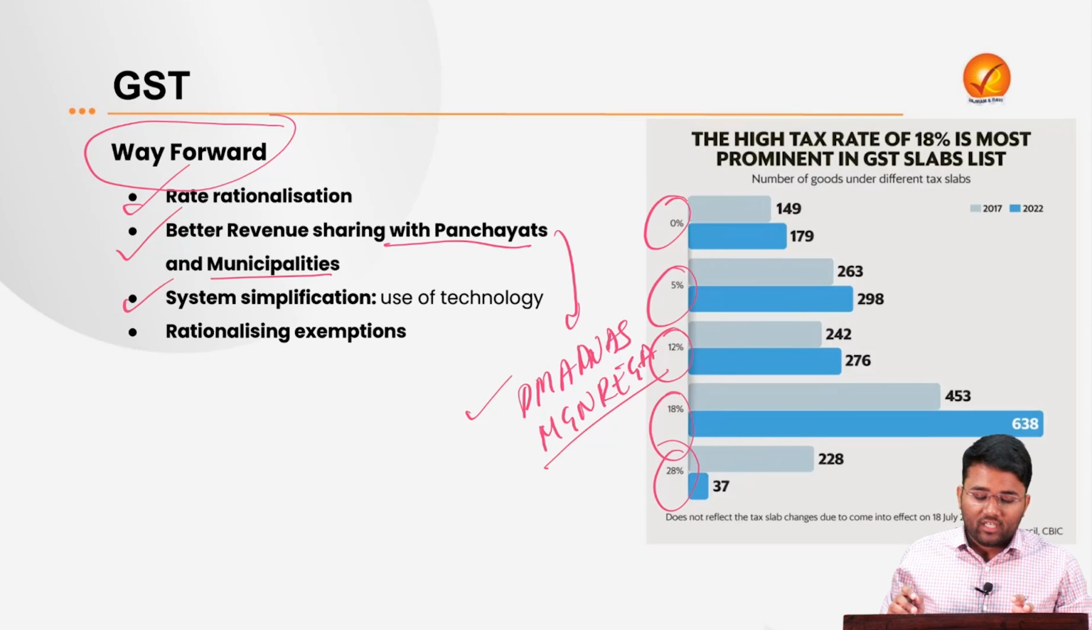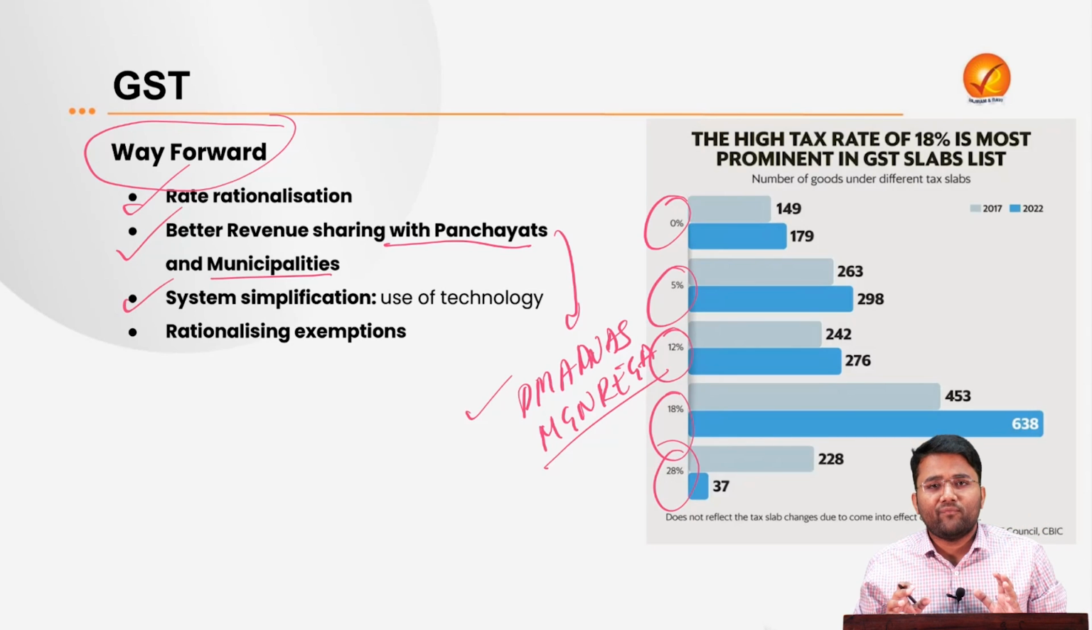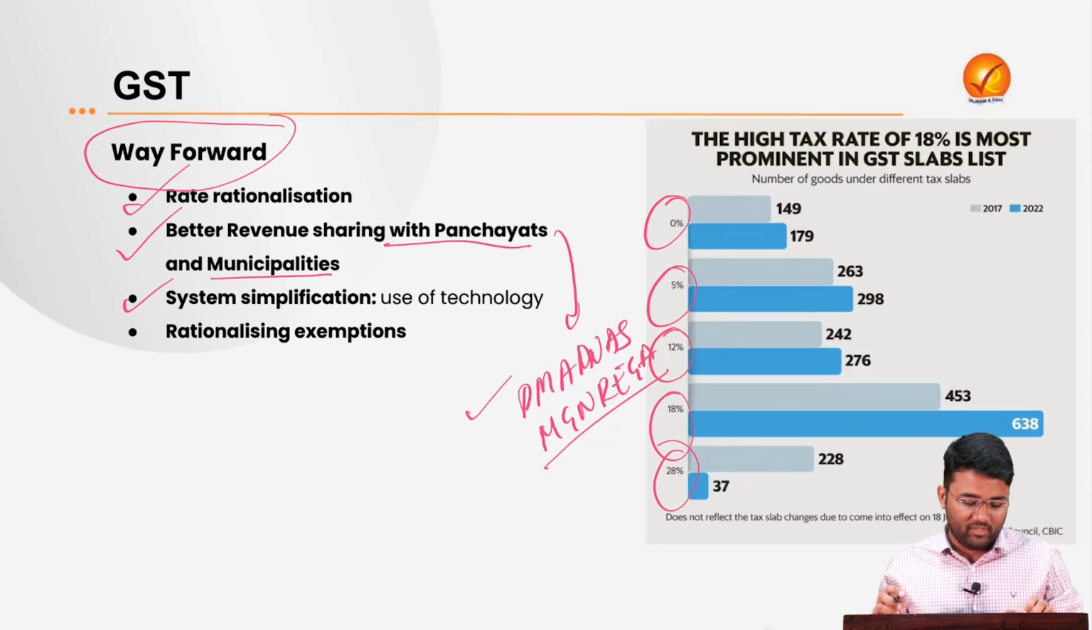Then there is need for system simplification. We can follow some international practices where a better use of technology can happen, where the server of the GST can be strengthened. All these need a proper mechanism to follow so that the system of GST filing becomes a little simpler, and it will improve tax compliance of the people. It will help in increasing the tax revenue of the central government.